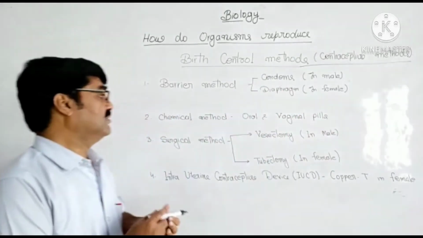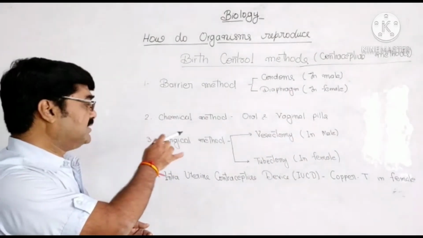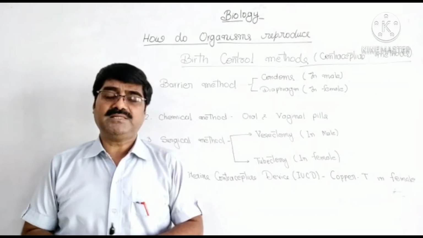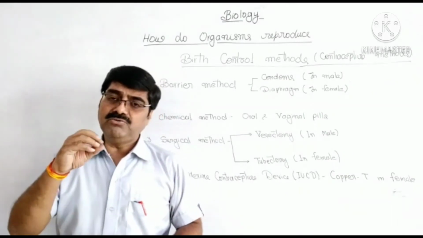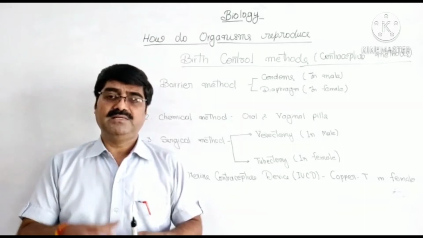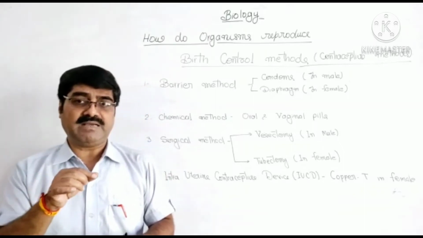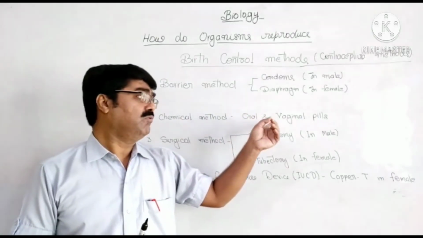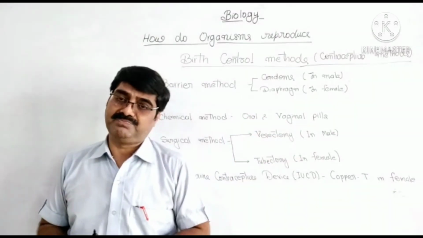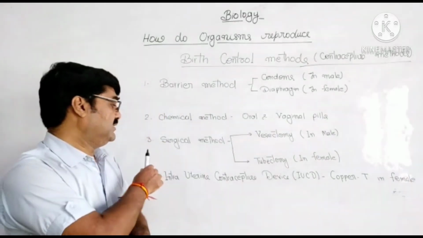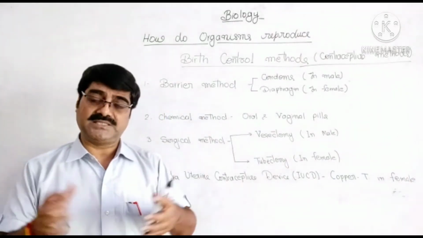The second method is the chemical method. In this, there are two types of pills which have hormones. These pills are used by the female. There are two types, oral and vaginal pills. They have the chemicals.